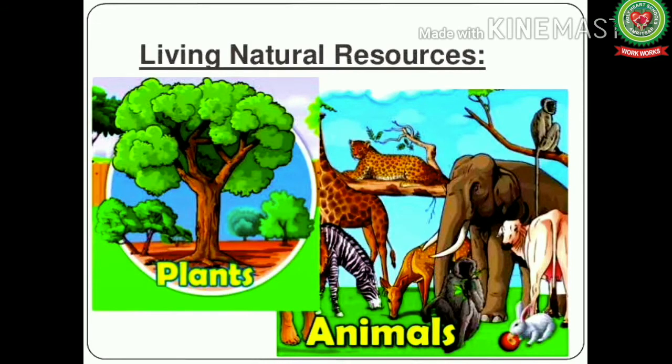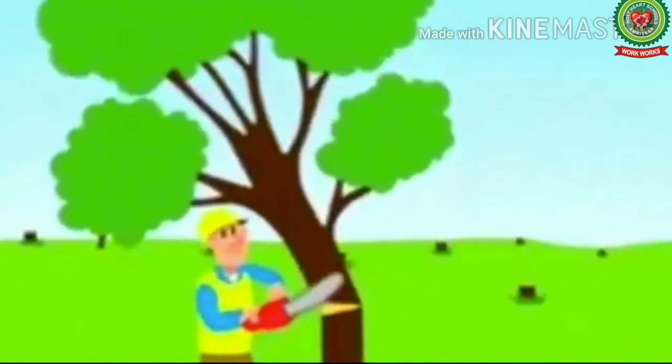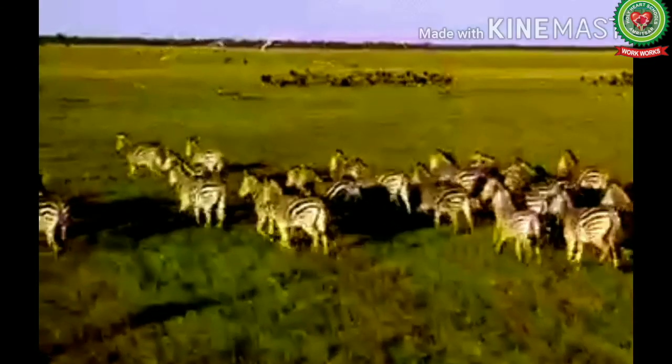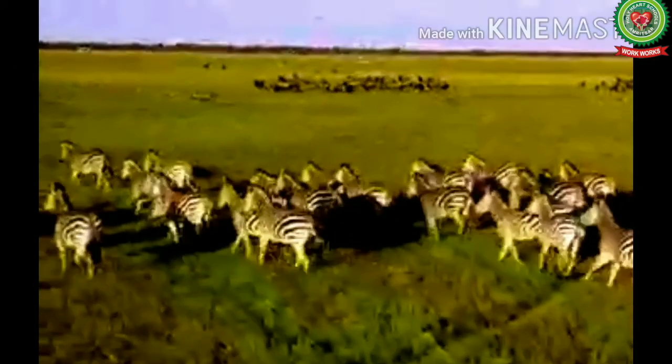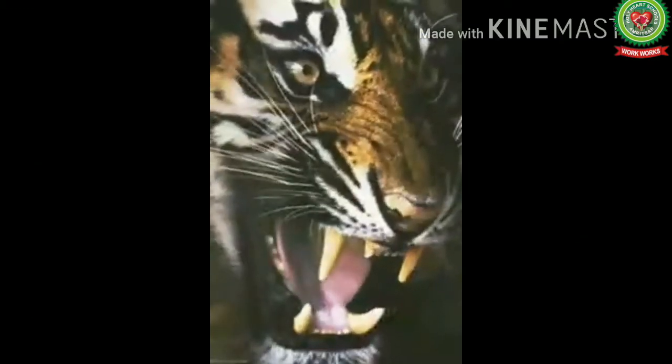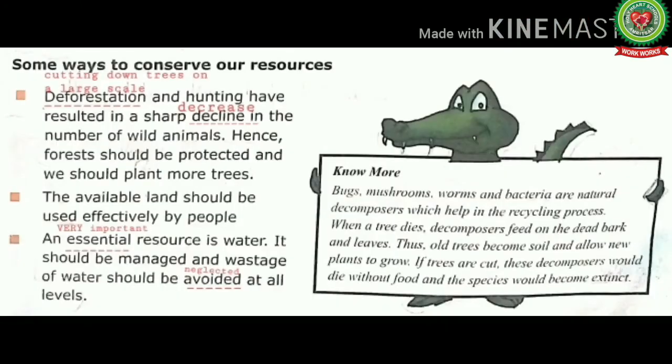Students, as you know, trees and animals are also part of nature, but human beings are cutting trees and hunting animals for their selfish needs, which ultimately resulted in a huge decline in the number of wild animals and woods. So, we should protect and plant more trees. Now, let's read the next. The available land should be used effectively by people.